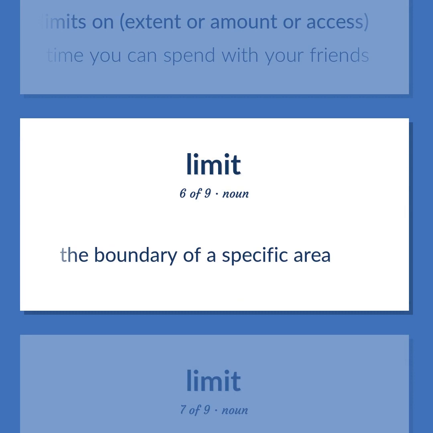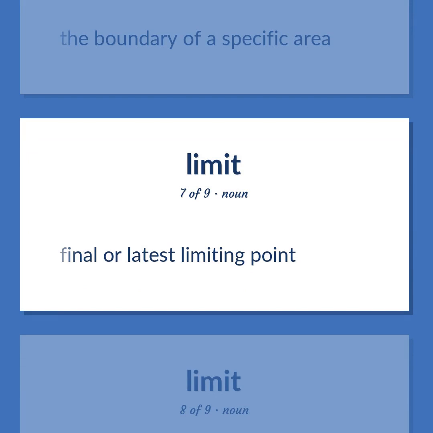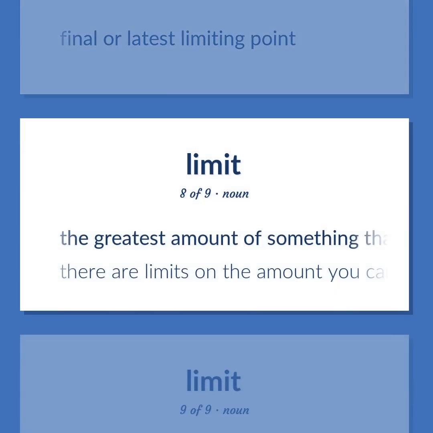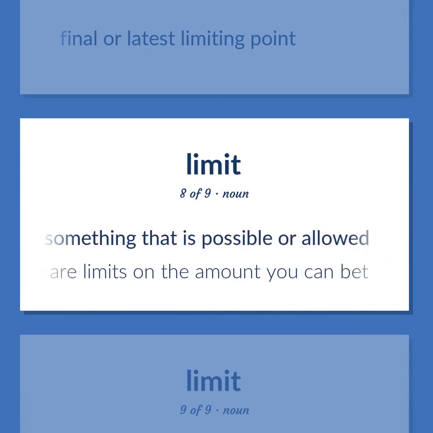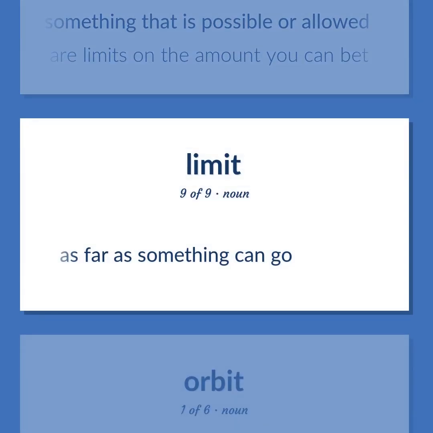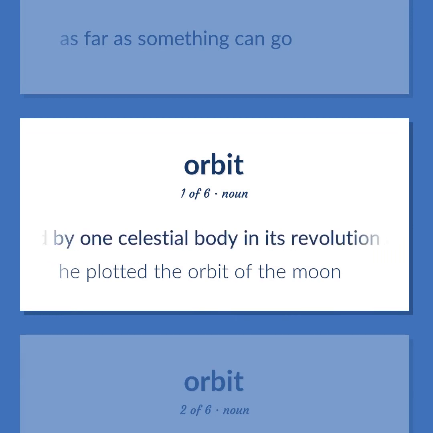The boundary of a specific area. Final or latest limiting point. The greatest amount of something that is possible or allowed. There are limits on the amount you can bet. As far as something can go. The, usually elliptical, path described by one celestial body in its revolution about another. He plotted the orbit of the moon.